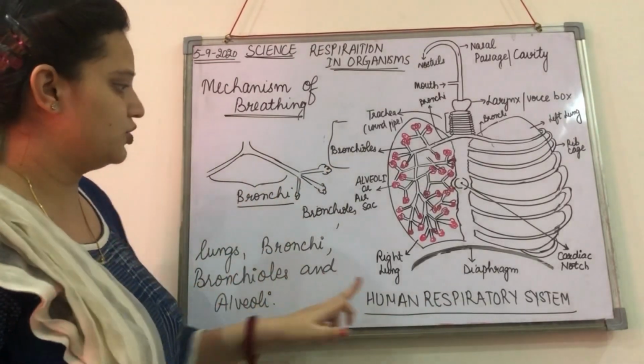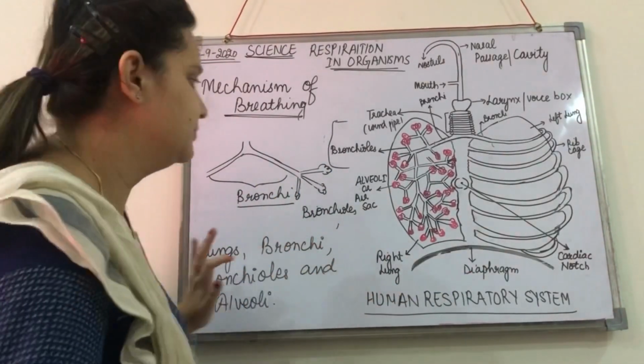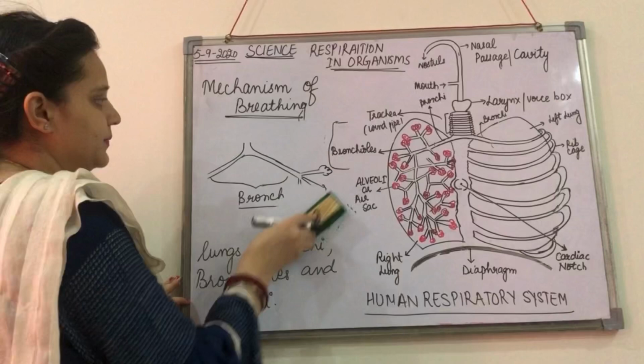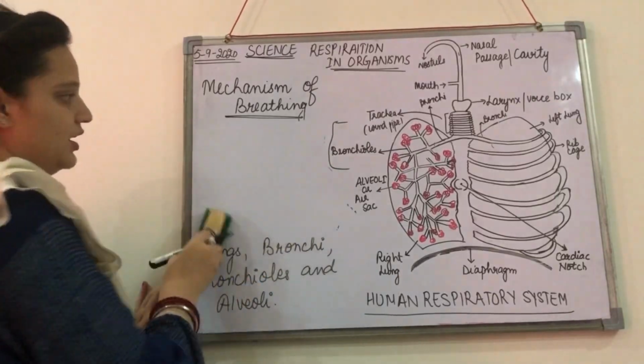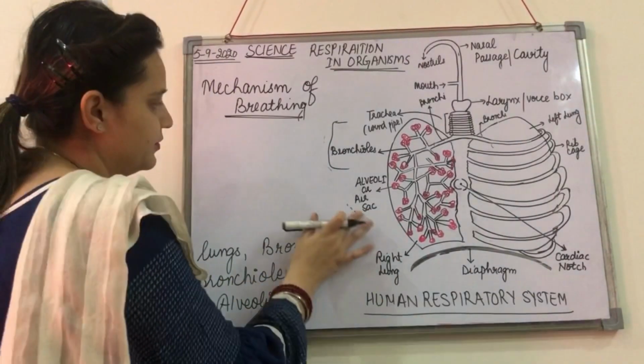After bronchioles, we will be discussing the diaphragm. So what is the diaphragm actually?